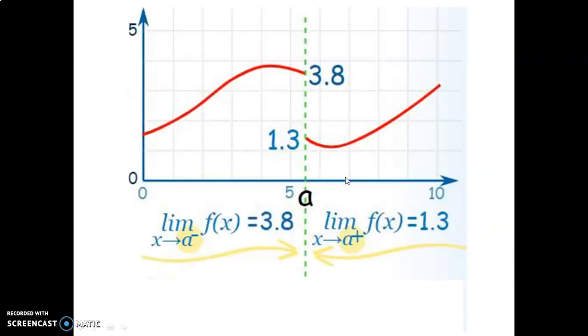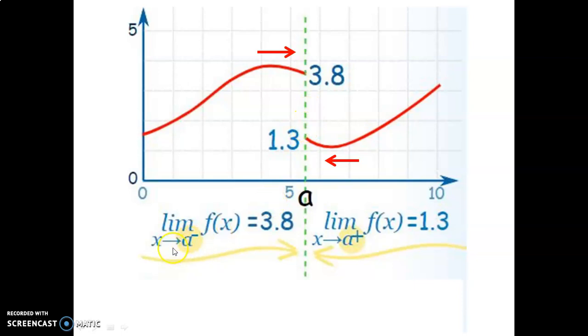Let's take a look at another example here. Here we have another function, and now I'm going to look at it. What happens when we approach x value, whatever this x value is, a. I guess it's 5, right? So as x approaches 5 from this side, we approach a y value of 3.8 because the function is here. And this is a weird function. It's kind of broken in half. But as x approaches 5 from this side, or x approaches a here, we get a y value of 1.3. So clearly when you come from either side, you're not getting to the same y value because the function is broken.